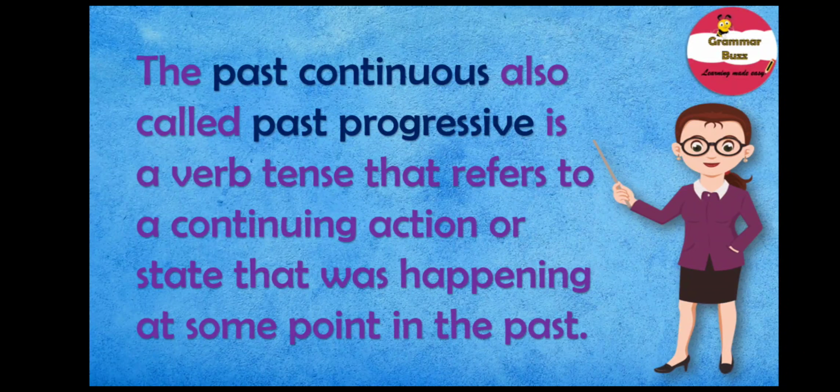Remember that past continuous is also called the past progressive, and it is a verb tense that refers to a continuing action or state that was happening at some point in the past. So, on to our next question, and that is, how do we form past continuous tense?